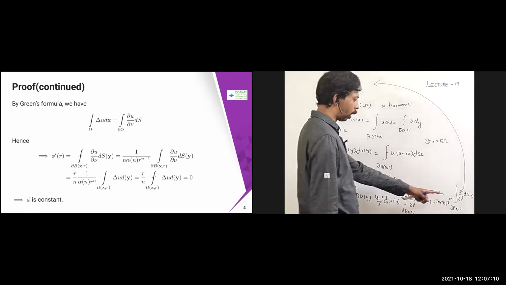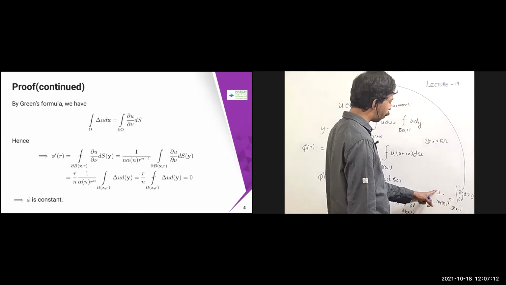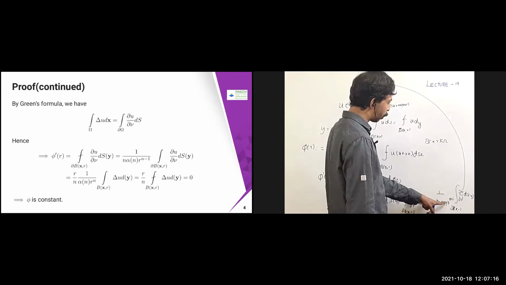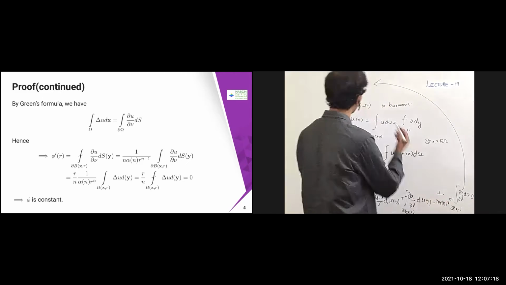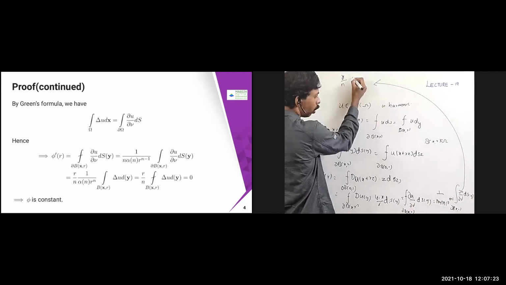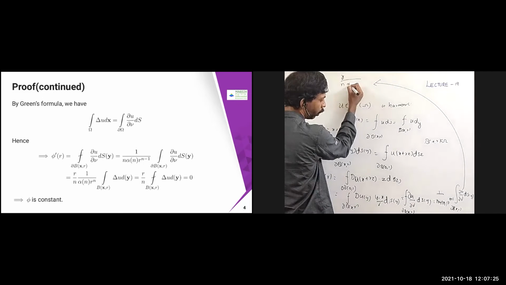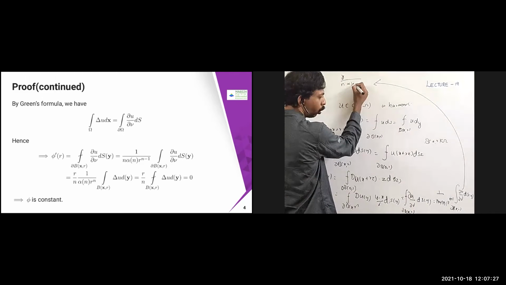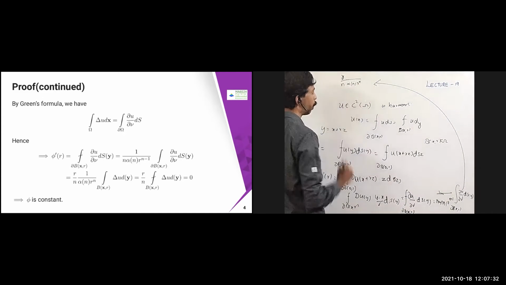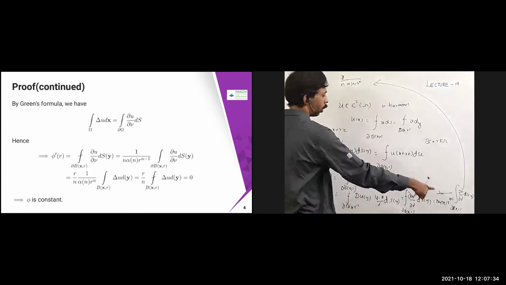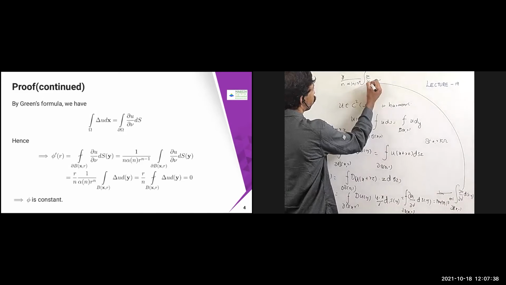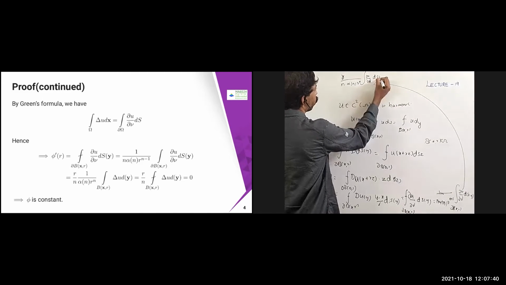I'm just going to multiply and divide by r by n, and multiply and divide by r power n. So it becomes r by n into alpha of n into r power n, dou u by dou nu dsy is going to come.